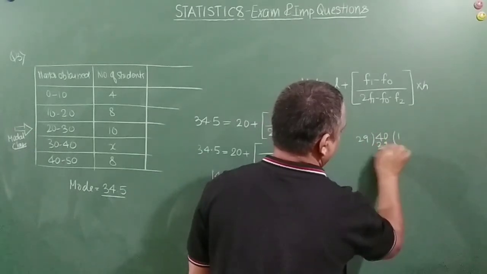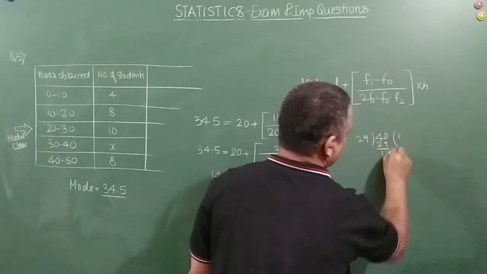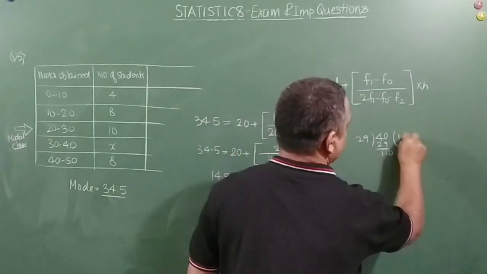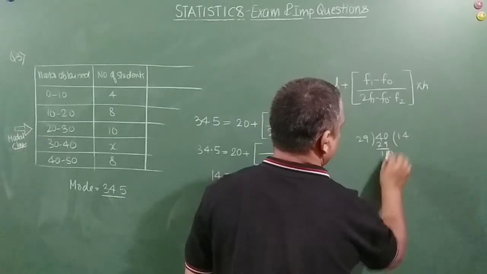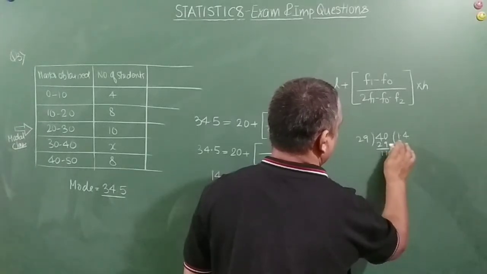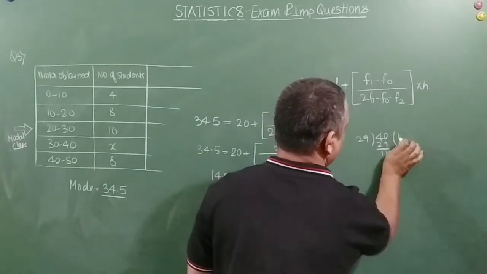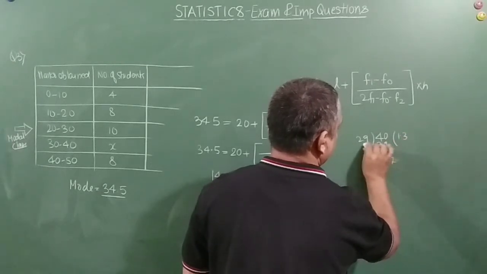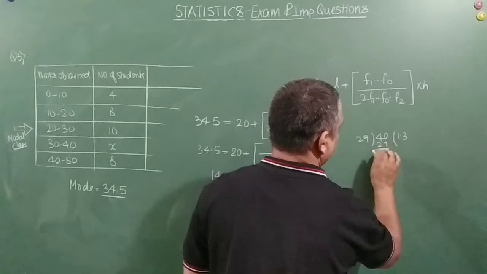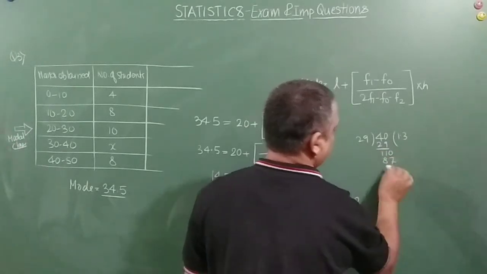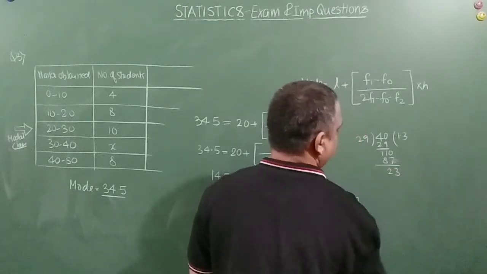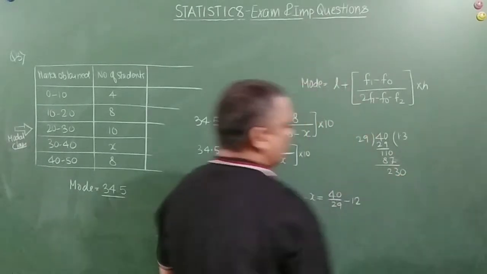1 time 29, remaining is 11. 0. 4 times, no, not even 4, 3, right? So this is 3. 23, 0, how many times?